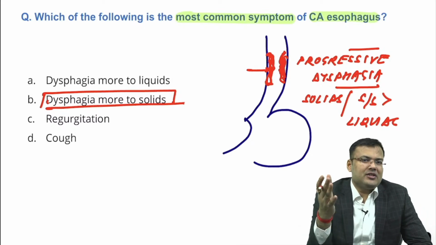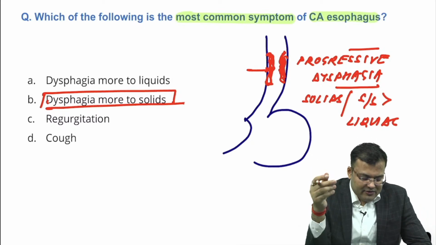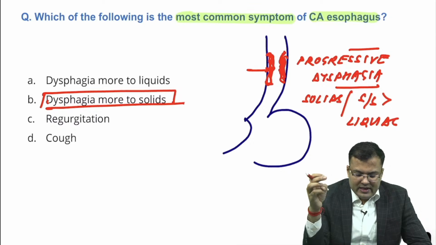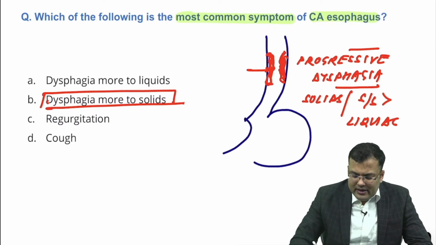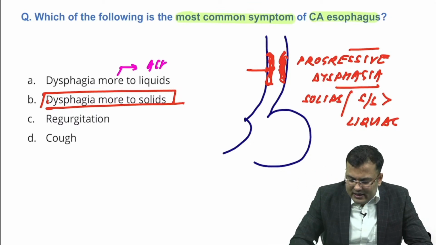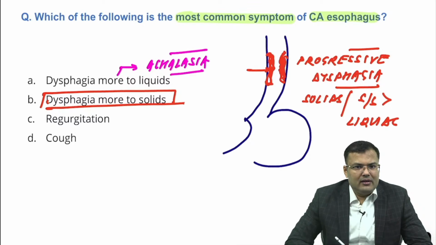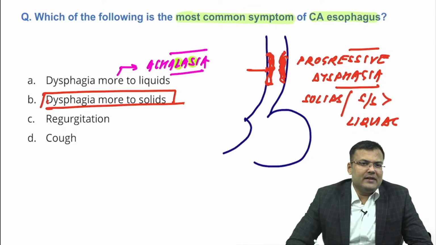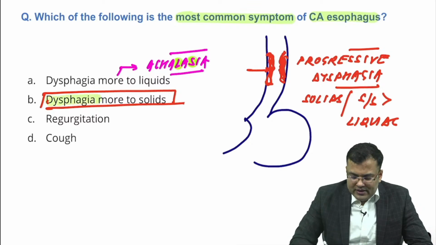Can you tell me in which condition there is dysphagia that moves to liquids? I am waiting for your reply. Yes, achalasia cardia. In achalasia cardia, dysphagia moves to liquids. How to remember? In achalasia, L comes first, there is first L then S, L before S. So liquids followed by solids. In achalasia dysphagia moves to liquids, in carcinoma esophagus dysphagia moves to solids.